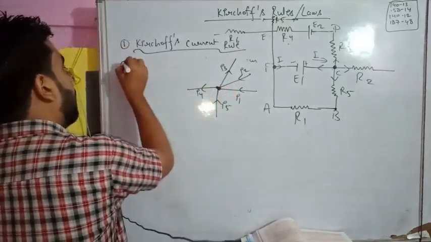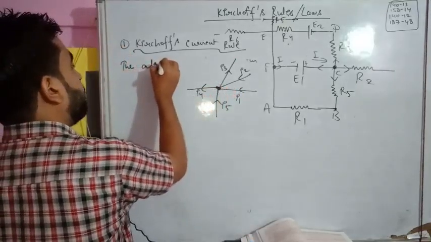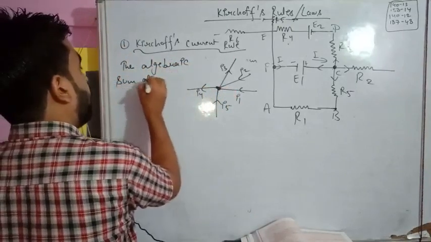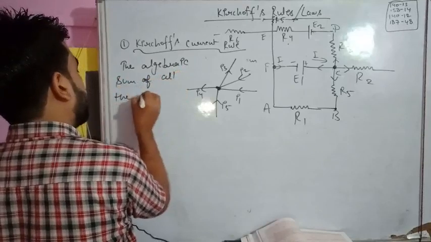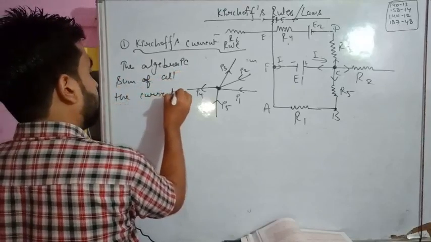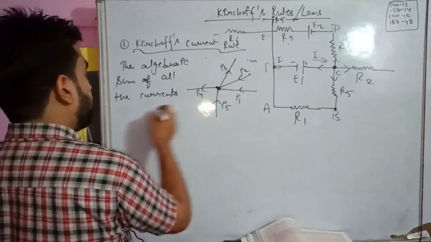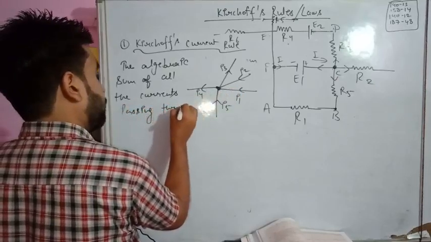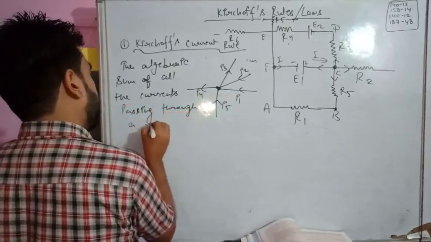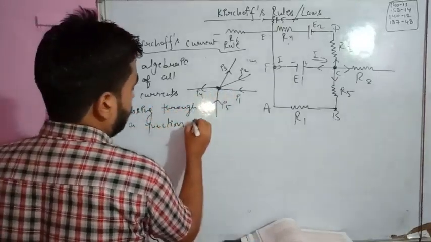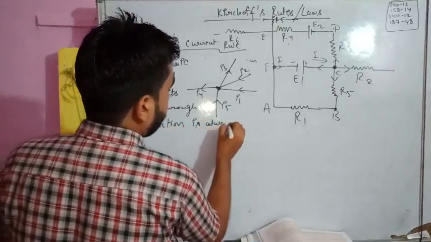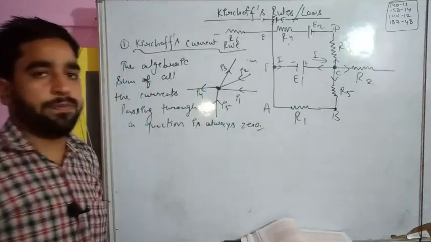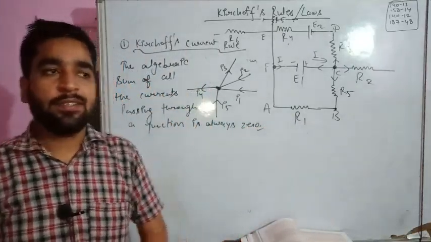So the algebraic sum of all the currents passing through a junction is always 0. This you have to remember: the algebraic sum of all the currents will be 0. This is a general rule. If you get confused with this, you may understand it this way.